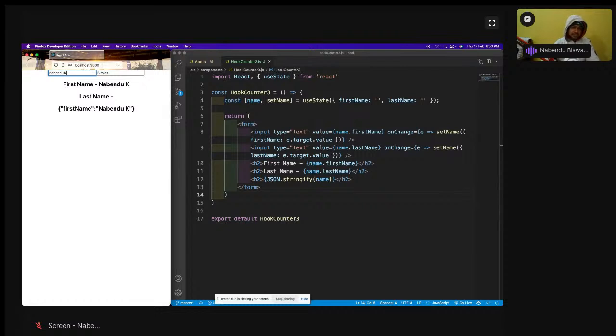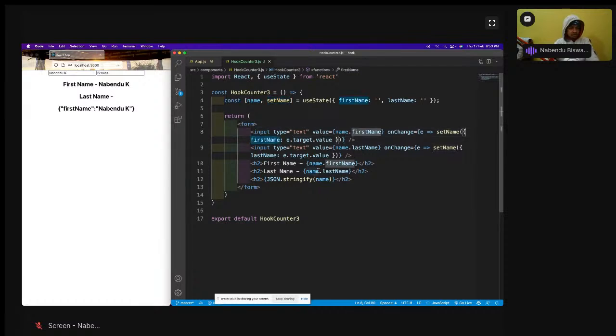So that is done automatically in a class-based thing. We don't have to do something like that in class-based. But here it is not done automatically. So whenever I'm typing in the first name, we are losing the last name, and typing in the last name, we are losing the first name. So that is happening. So how to fix it?